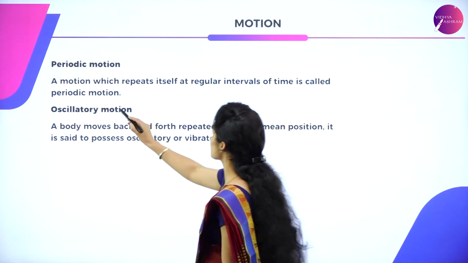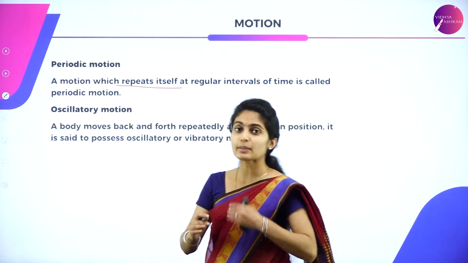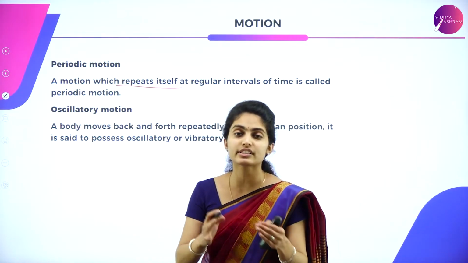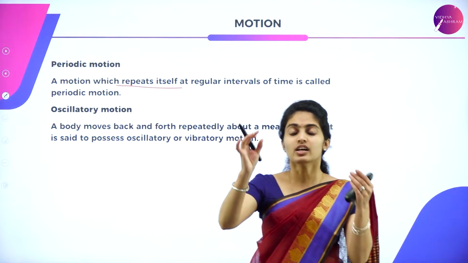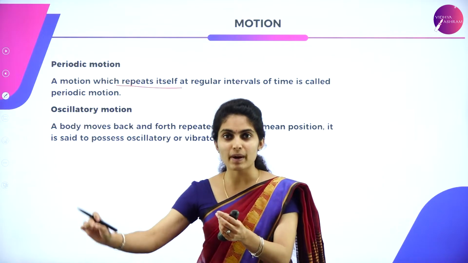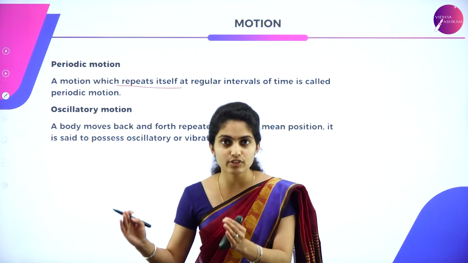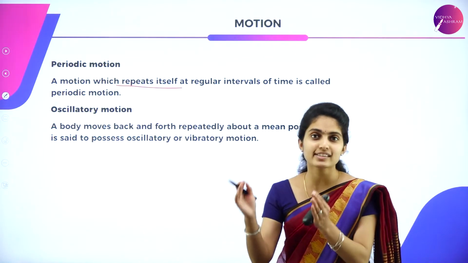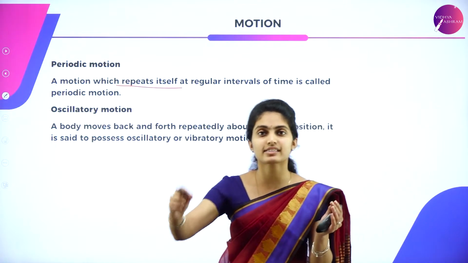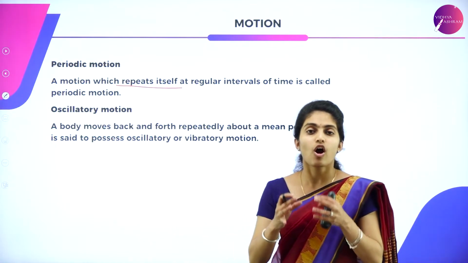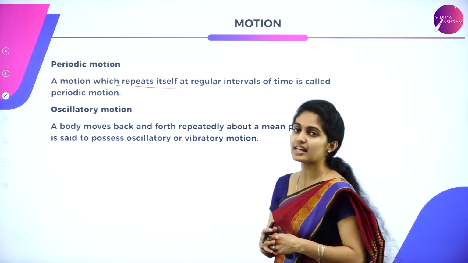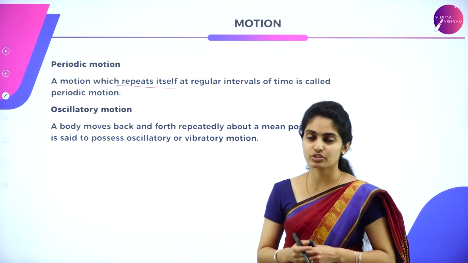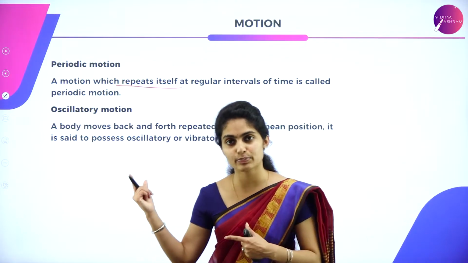The motion which repeats itself keeps repeating after a certain interval of time. That is, after one complete cycle, again the particle moves at a certain interval of time and completes that cycle. So repeated cycles of a wave or of a particle which represents a wave can be called periodic motion. That is all about periodic motion.